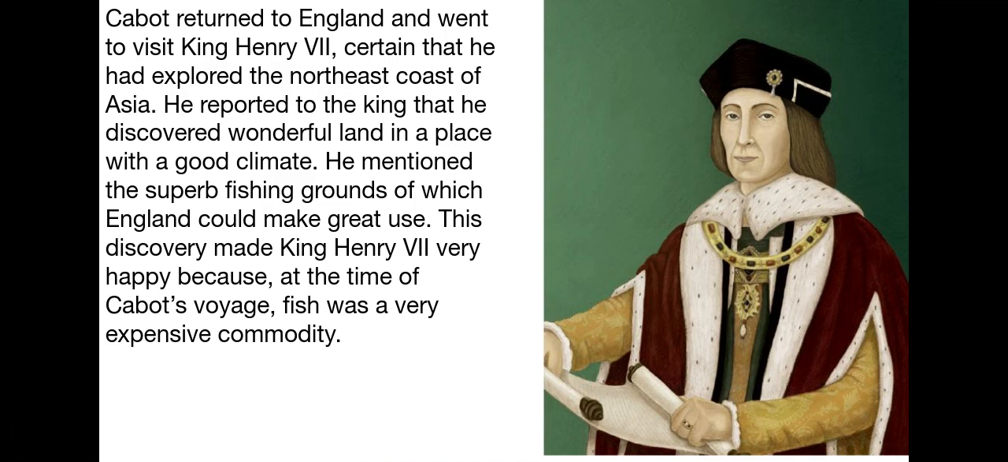Cabot returned to England and went to visit King Henry VII, certain that he had explored the northeast coast of Asia. He reported to the king that he discovered wonderful land in a place with a good climate. He mentioned the superb fishing grounds, of which England could make great use. This discovery made King Henry VII very happy because at the time of Cabot's voyage, fish was a very expensive commodity.